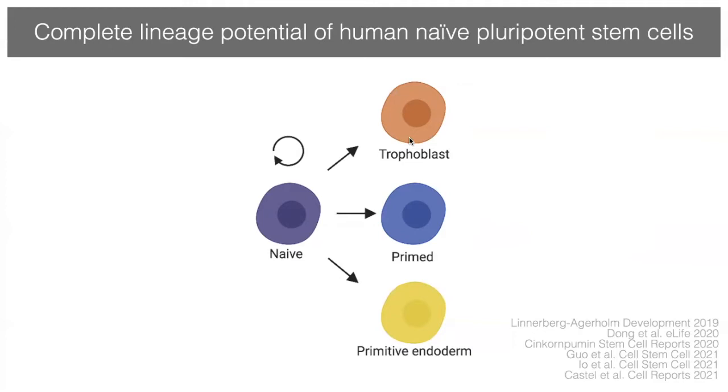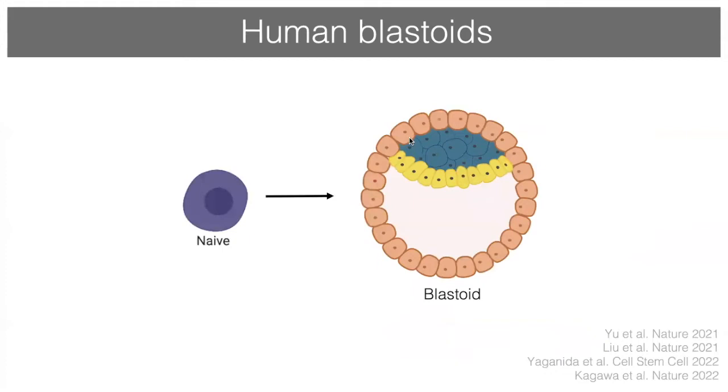And this remarkable ability also enables them to self-organize into 3D structures that resemble the human blastocyst, that are termed human blastoids, that have been pioneered by several laboratories, including Nicolas Rivron's. So we are now in this exciting time in the field where we have both 2D and 3D human embryo models that can mimic several aspects of human embryogenesis that are normally hard to study in a dish.